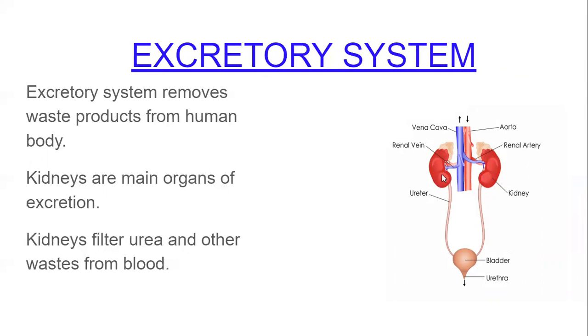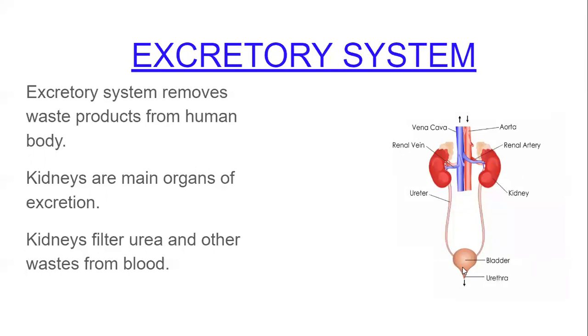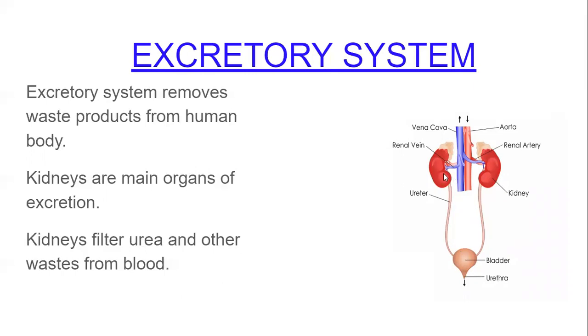They filter the urea, and the waste goes through these pipes to the bladder, and from the bladder goes outside the body, because these are harmful substances, and if they collect in the body, they will cause death. So they should be removed from the body. This removal of the urea is done with the help of the kidneys. The kidneys are red in color and bean shaped structures.